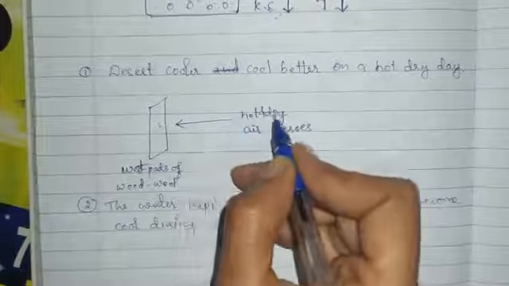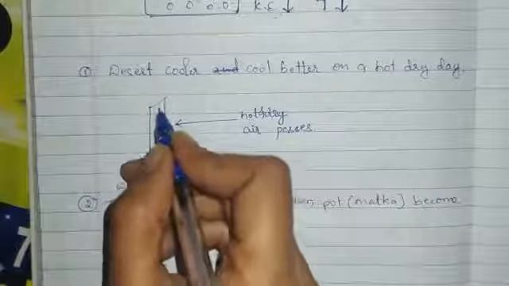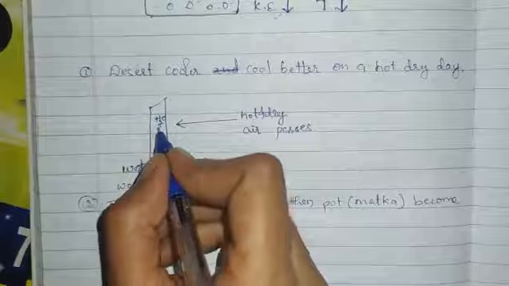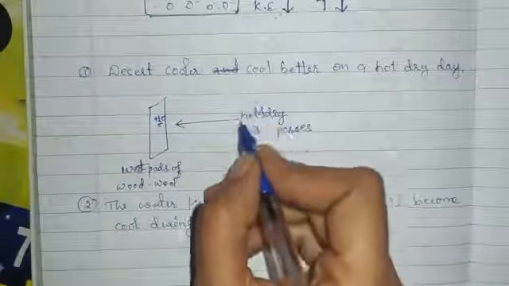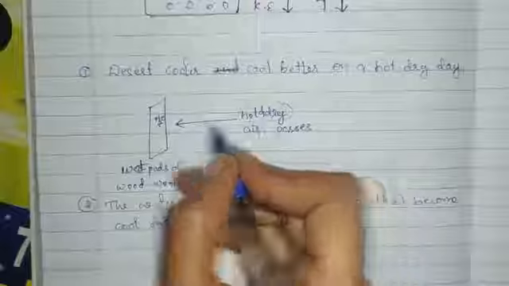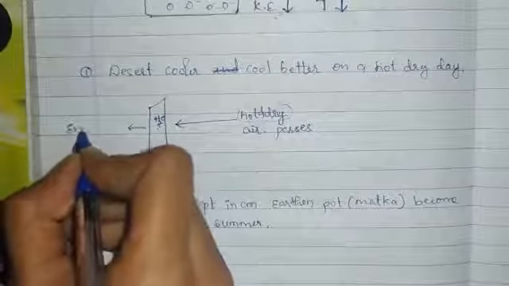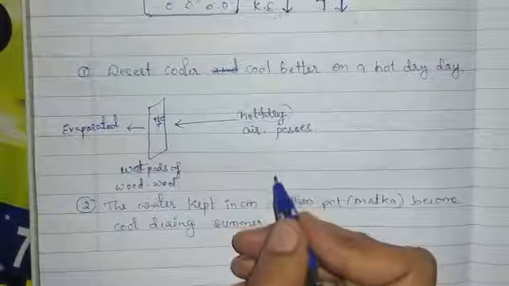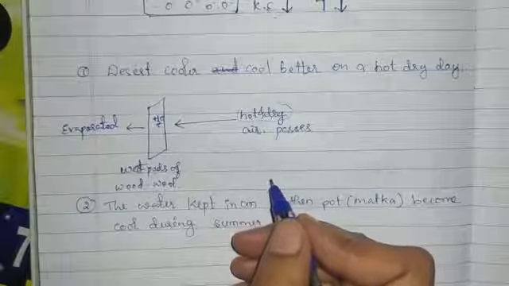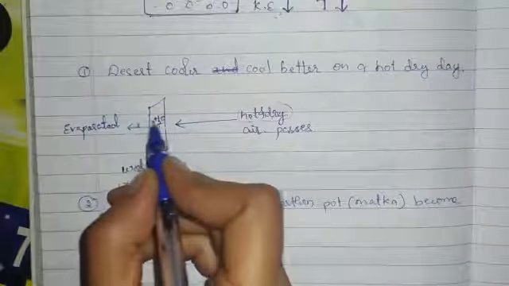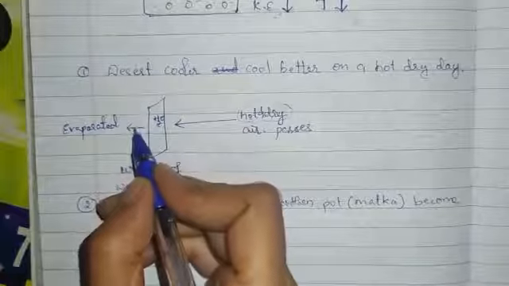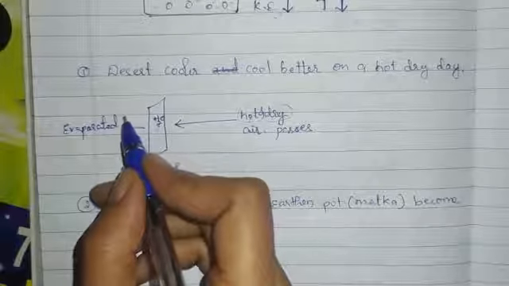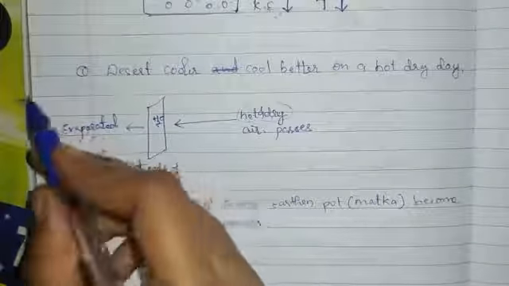When hot and dry air passes through this pad, the water molecules present in the pad absorb heat energy from the hot and dry air and get evaporated. This evaporation continues until a little more vapor is added to the air.